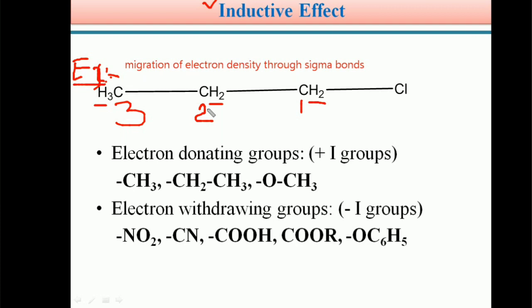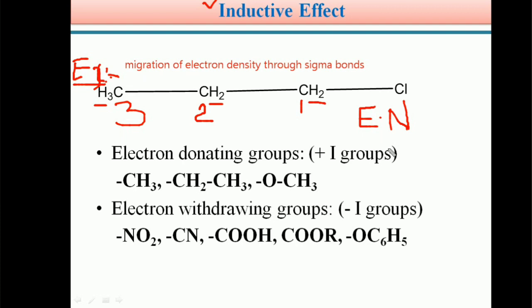Students, if you observe the electronegativity, we know very well about electronegativity. An atom which attracts a shared bond pair of electrons towards itself is known as electronegativity, and the atom is said to be an electronegative atom.